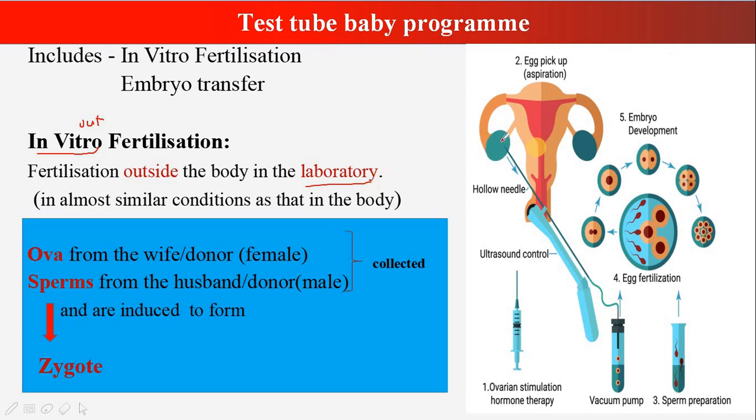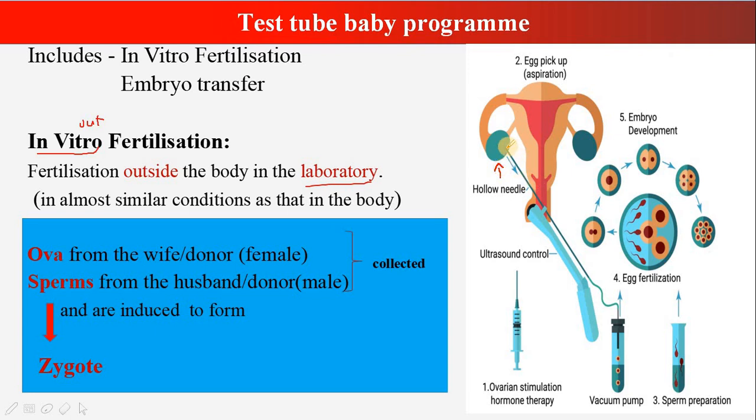So here there is a picture where you can see this is the uterus. You can see these are the ovaries. Now this is a stepwise procedure which you don't have to study in detail for your exam. This is just for your additional information. So here first the ovaries are stimulated. You can see here the ovarian stimulation is done by hormone therapy. The ovaries are stimulated to produce ovum. It is a technique where more than one ovum is produced. It is called superovulation.